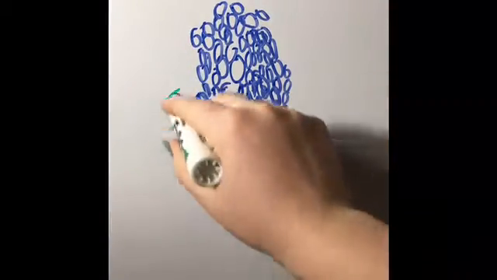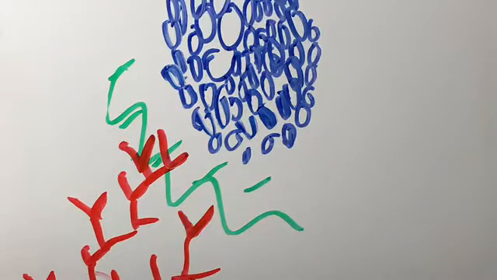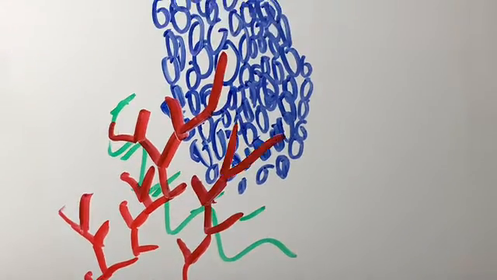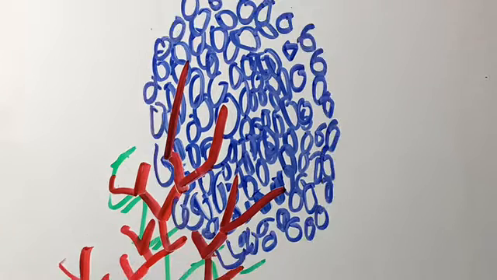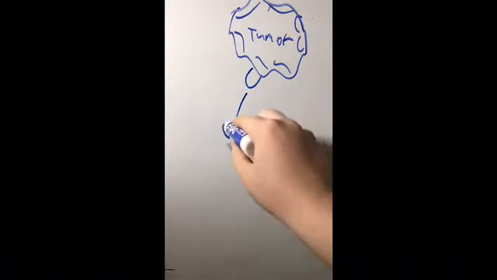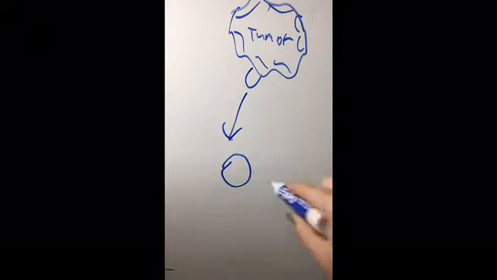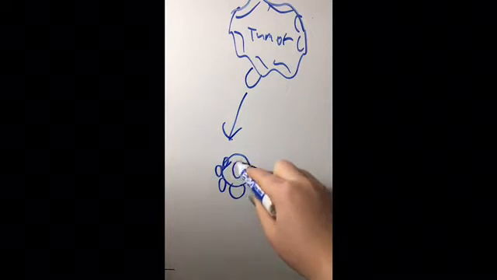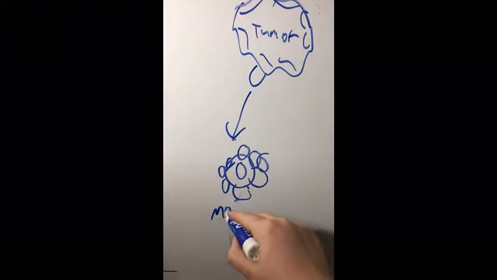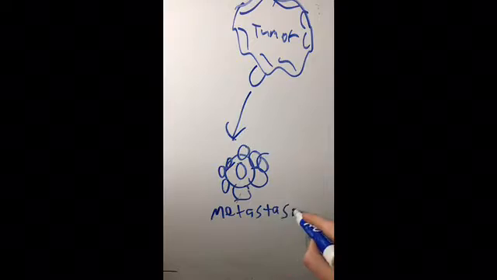Once the tumor is big enough, it lets out a chemical that signals to nearby blood vessels. The blood vessels then grow to the tumor and provide it the nutrients it needs to keep growing. Blood vessel growth is called angiogenesis. Cancer cells from the tumor can break free and travel to other parts of the body, forming tumors in other places. This process is called metastasis.